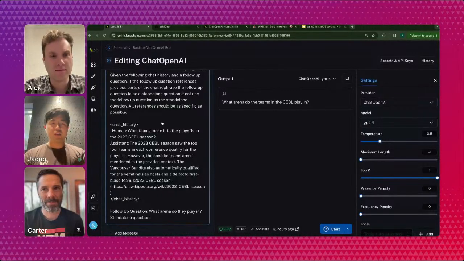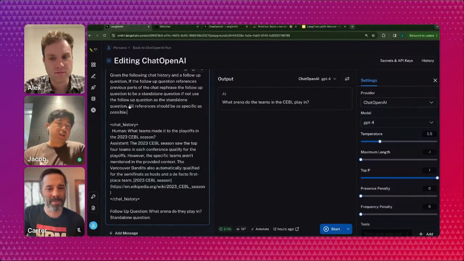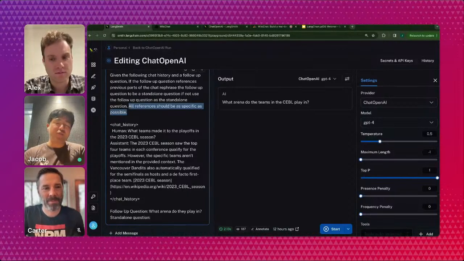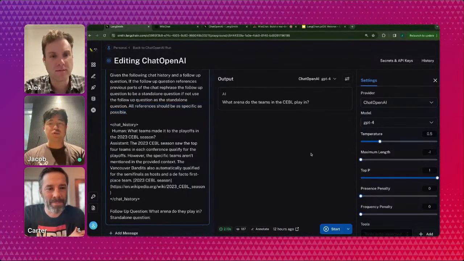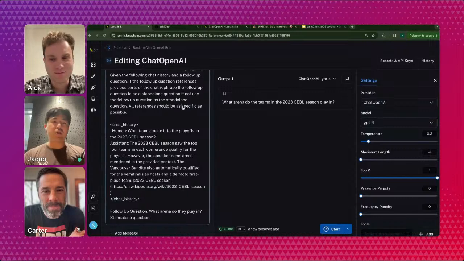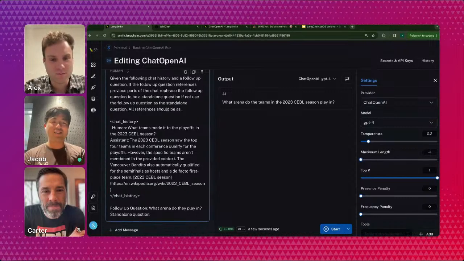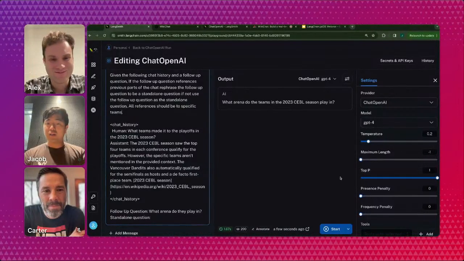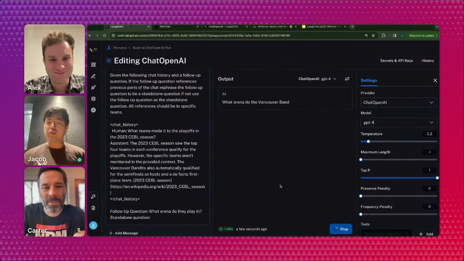to help debug. So if I maybe add this sentence, let's try out, all references should be as specific as possible. Let's try that. And let's maybe turn down the temperature too to make it a little bit less random. And now if I press start, I can see, okay, all references should be to specific teams, perhaps. So you can do some prompt engineering here. Yeah, and here we go.